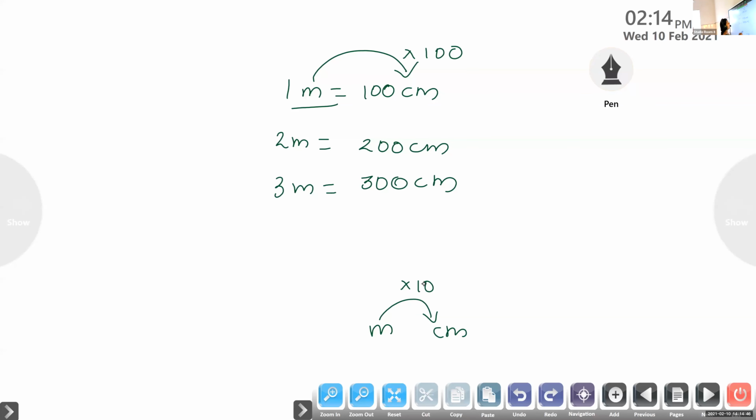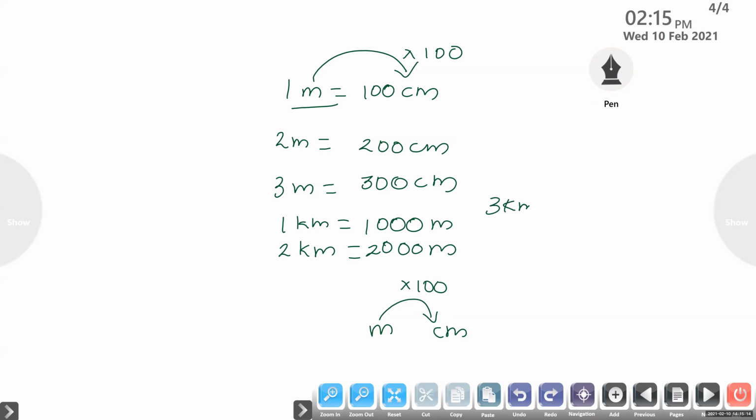Now, 1 kilometer equals how many meters? 1000 meters. 2 kilometers equals 2000 meters. 3 kilometers equals 3000 meters.